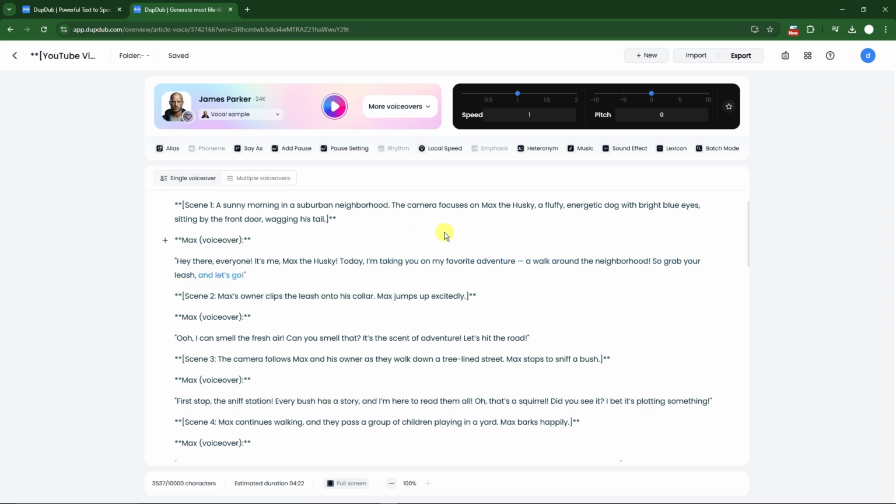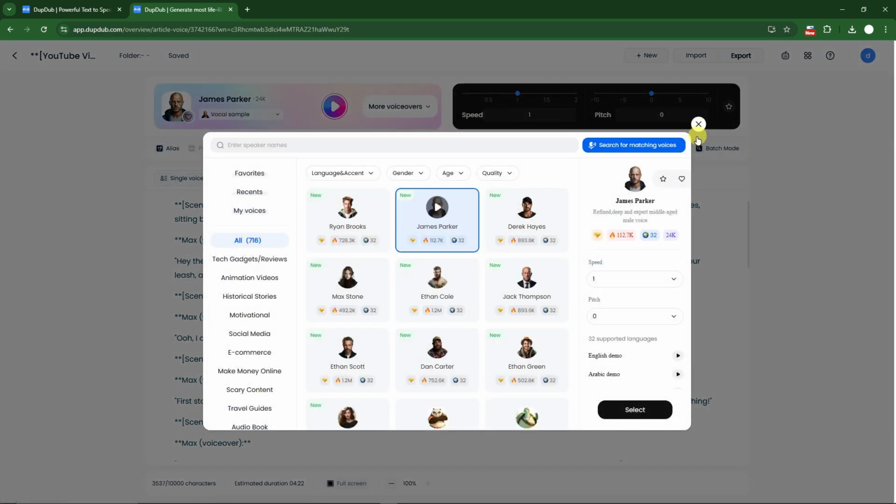Perfect. That is gonna be James Parker. Now for me, I think I love the Cheeky Squirrel earlier, and I'm just gonna remain this one as it is for now. Now speaking about the tools here, we have so much, right? But what if we add a barking sound effect? Let me just change this one, or remain as it is as promised.